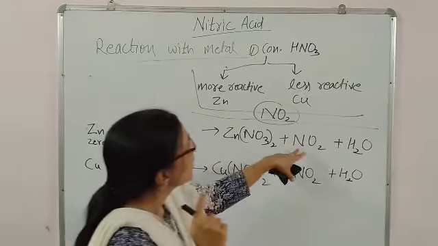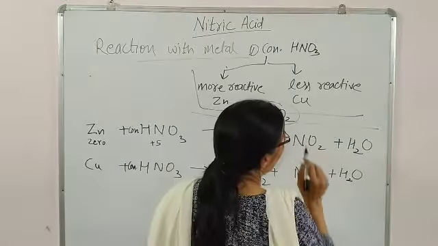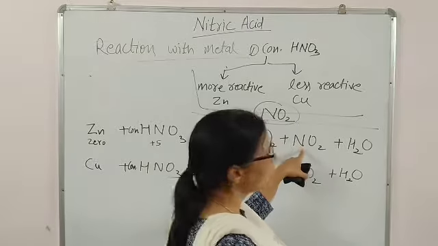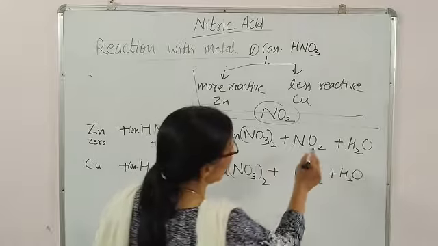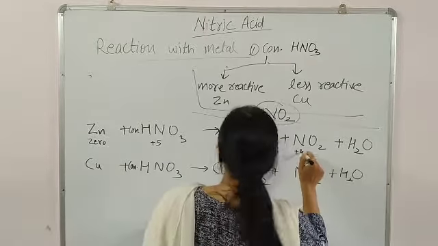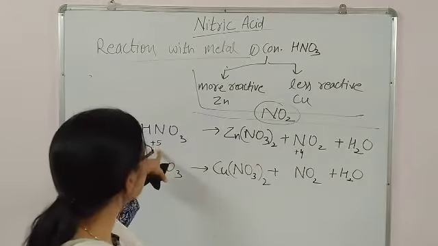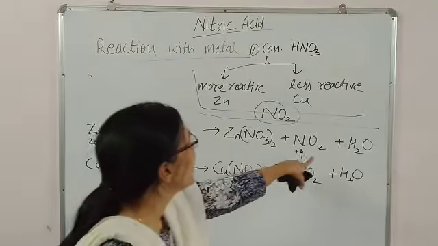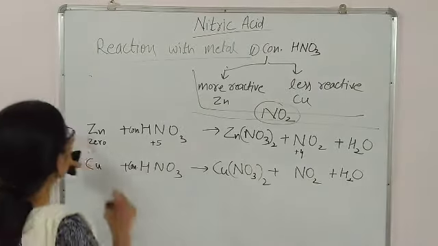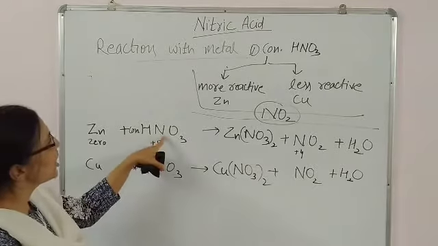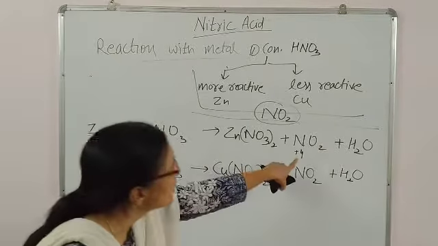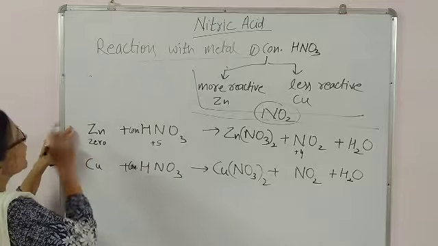Then for NO2, what will be the oxidation number of nitrogen? For NO2, 2 minus 4, so it will be plus 4. The change in the oxidation number of nitrogen is 1. You can write 1 here. It means write it opposite. The change in the oxidation number of nitrogen is 1, so you have to write 1 in front of zinc.